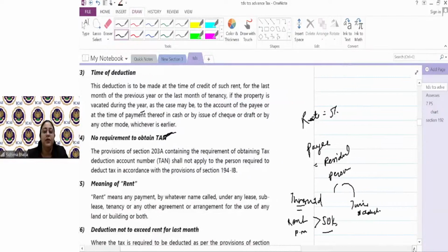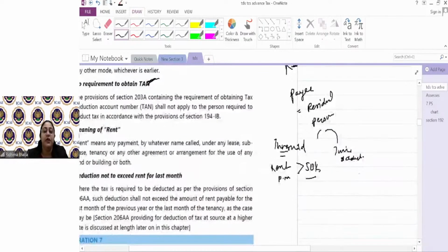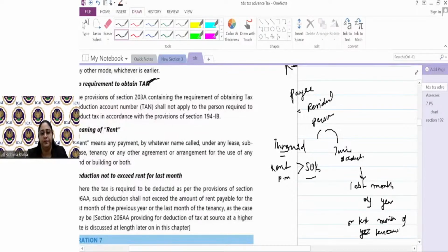Time of deduction. अब यहाँ पे rent तो you are paying every month. Time of deduction, guys, is last month of the year or last month of tenancy. Last month of the year or last month of tenancy. Then you have to deduct tax at the rate of 5%. मैं एक एग्जाम्पल लेती हूँ गाइस आपके सामने.